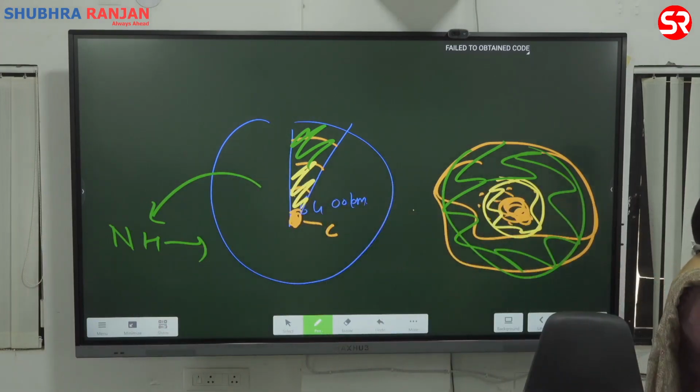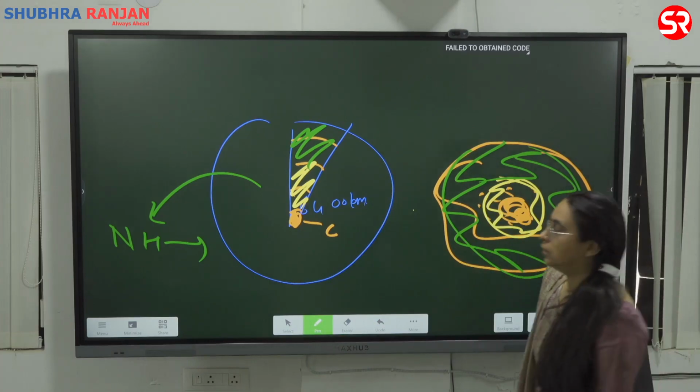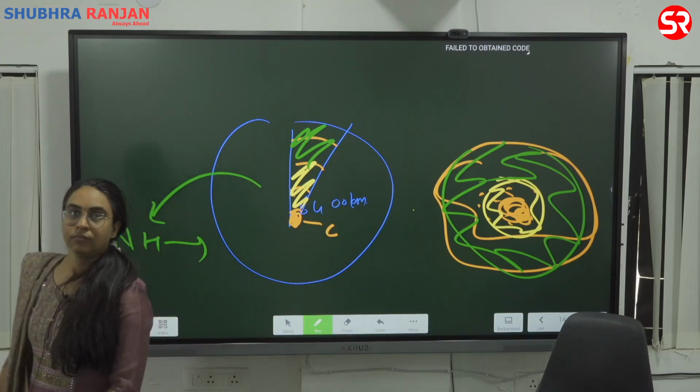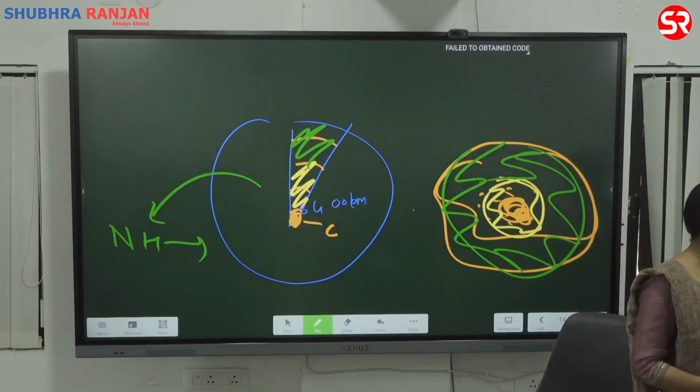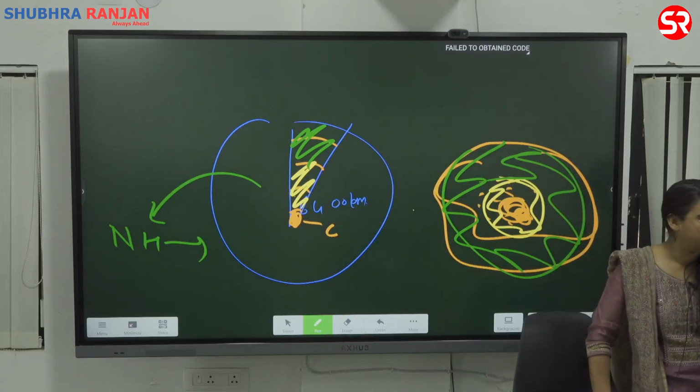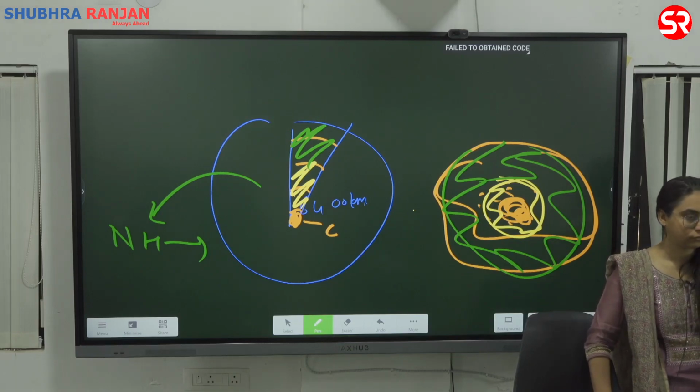ठीक है, तो ये लाइन लिख लें एक बार. The nebular hypothesis explains the layers of the Earth and explains why the density increases in the interior of the Earth. Is it fine?